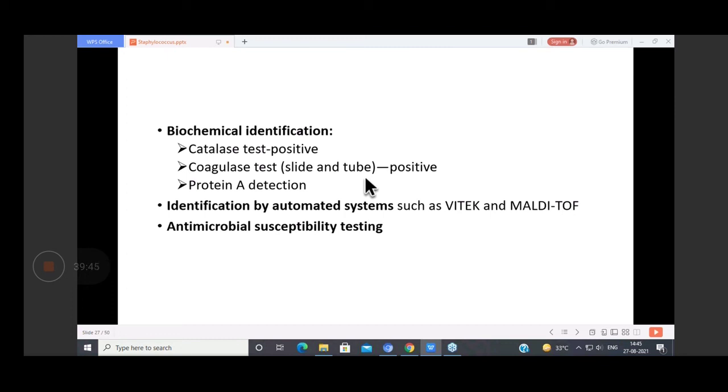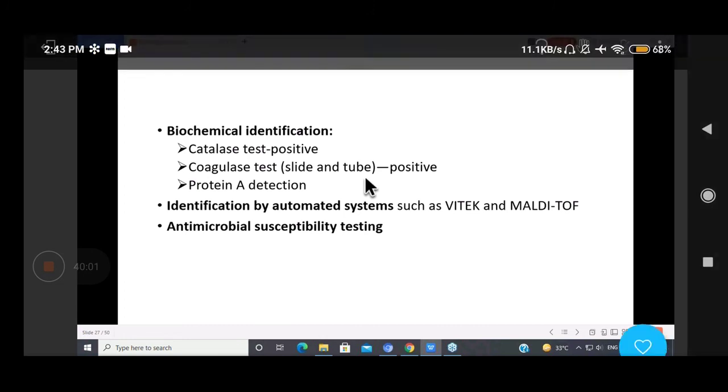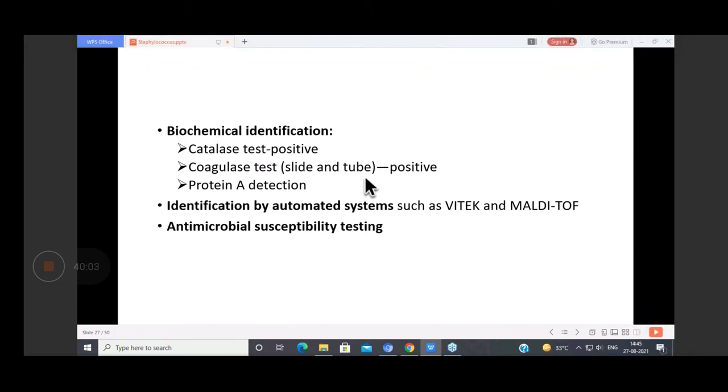उसके बाद हम ट्यूब को निकालेंगे, and then we'll tilt it. If the clot is formed, then it will not flow when you tilt the tube. That is tube coagulase test positive. Or negative में क्या होगा? Negative coagulase test is that there will be no formation of the clot. So जब आप tilt करोगे, the whole plasma, the whole liquid, will flow. So that is your tube negative coagulase. So this is how we perform the tube coagulase test and slide coagulase test.